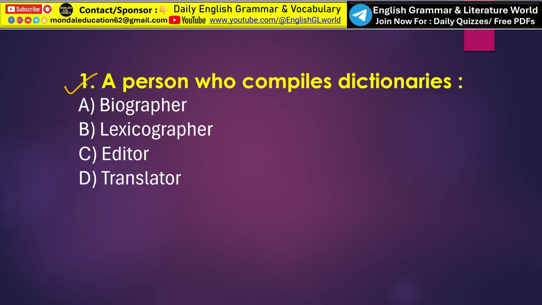Look at the first one. A person who compiles dictionaries, what is that called? A person who compiles dictionaries is called option B, that is lexicographer. A lexicographer is a person who writes, edits or compiles dictionaries. A biographer is a person who writes the life story of another person. So biographer, editor and translator are not the correct answers. Only lexicographer is the correct answer.